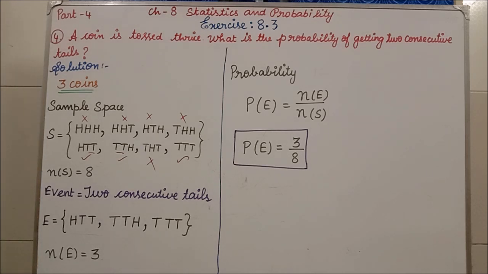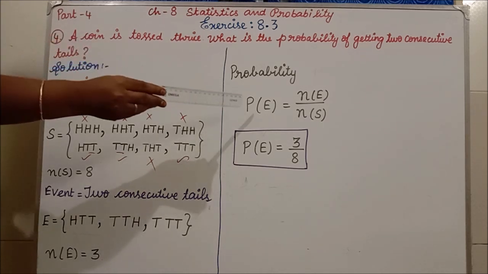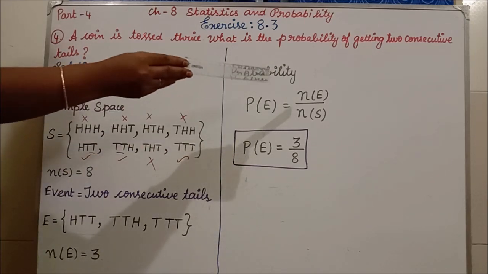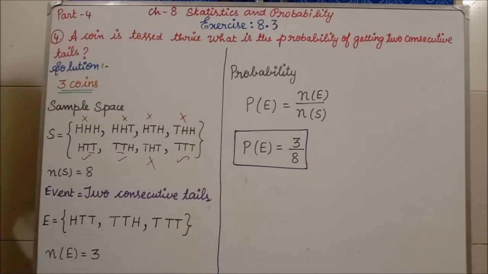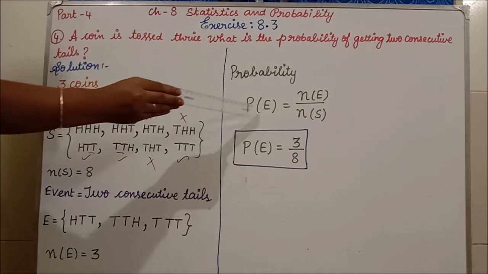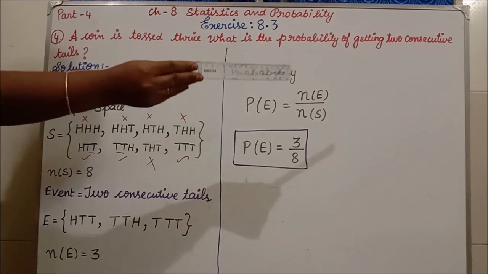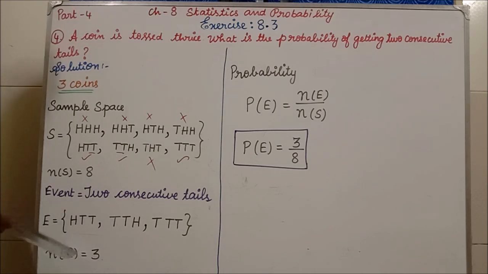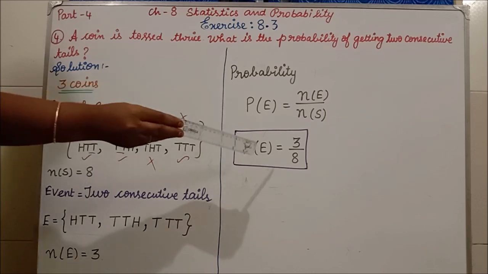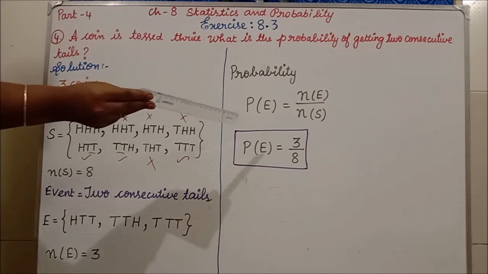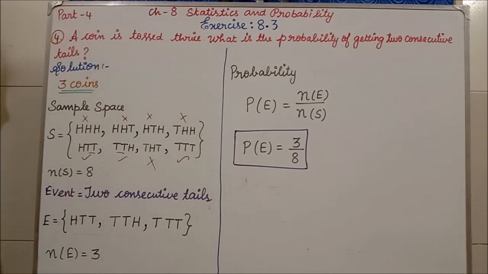How will you find the probability with this? P of E is equal to N of E divided by N of S. Probability of E is equal to number of E divided by number of sample space. Clear? Probability of E is nothing but the probability of the event, equal to number of event divided by number of sample space. So N of E is 3, divided by N of S is 8. So 3 by 8 is the answer. If you are able to cancel, you can cancel. If we are not able to cancel, leave it. This is the answer. Clear all of you, the fourth question?